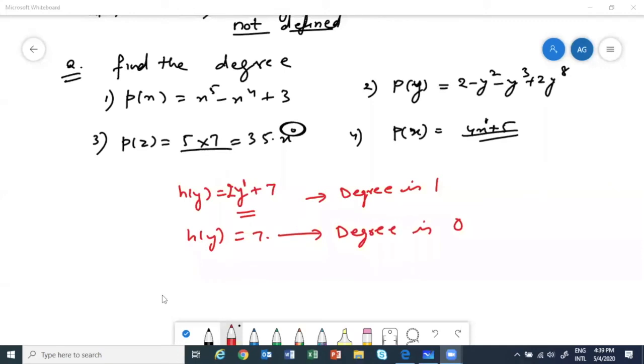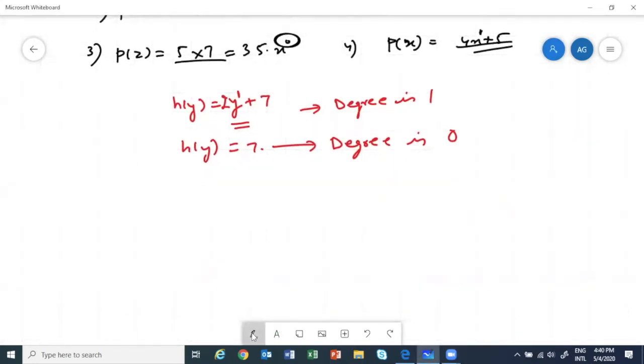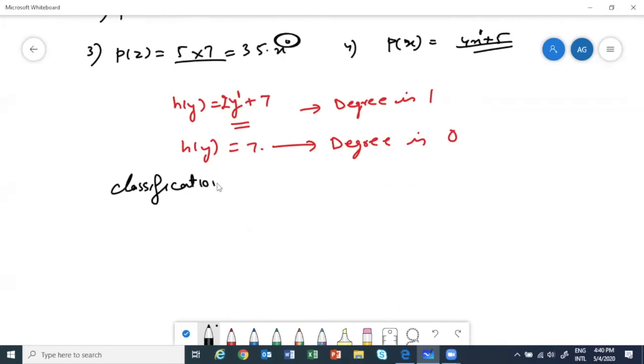Okay. Now, this degree is going to be very, very helpful, and we have to remember our classification based on degree. Now we will classify our polynomials based on the degree. So, classification based on degree of polynomial.